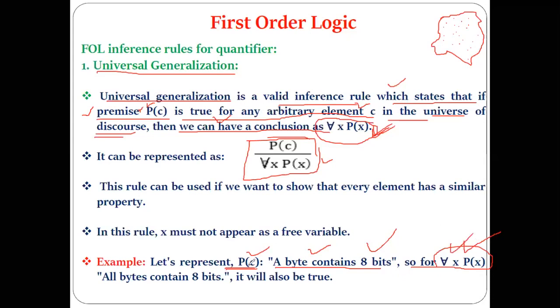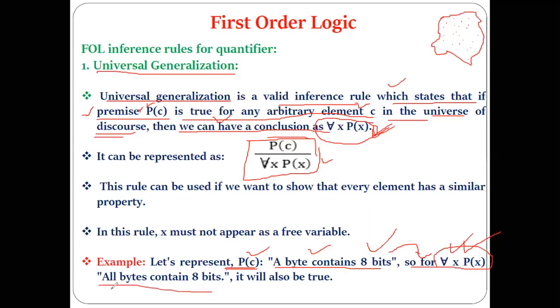All bytes contain 8 bits. Now the premise of C is what? A byte contains the 8 bits. Correct? From these, the inference can be made like this. All x of P(x) means what? From this we can reach the conclusion that all bytes contain the 8 bits.